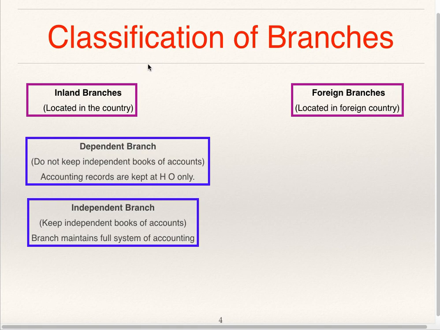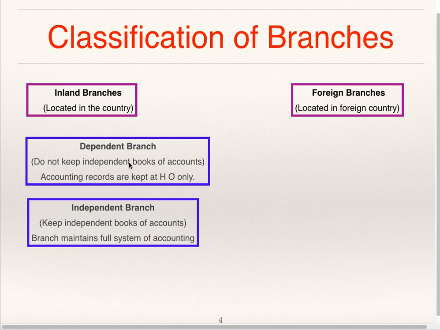Classification of branches. Branches are of two types: inland branches and foreign branches. Branches which are located in the country are known as inland branches, whereas branches which are located outside the country are known as foreign branches. They are located in a foreign country. The main two types of inland branches are dependent branch and independent branch.